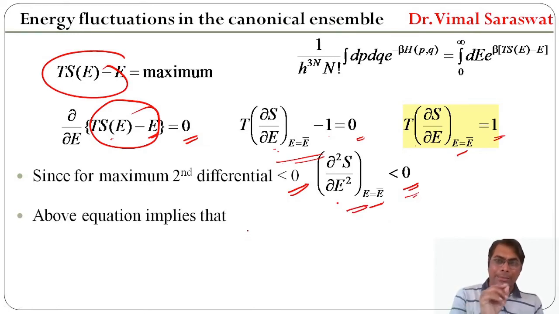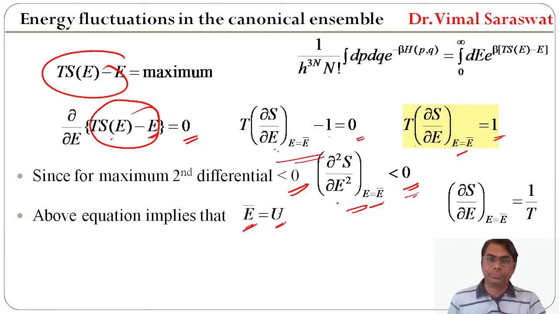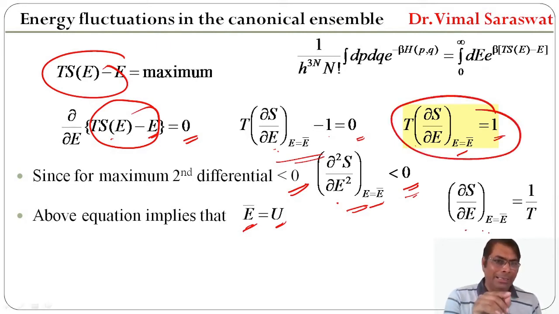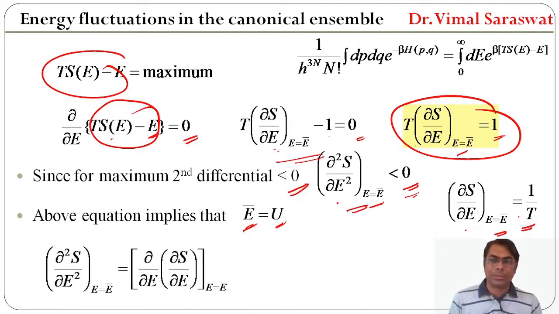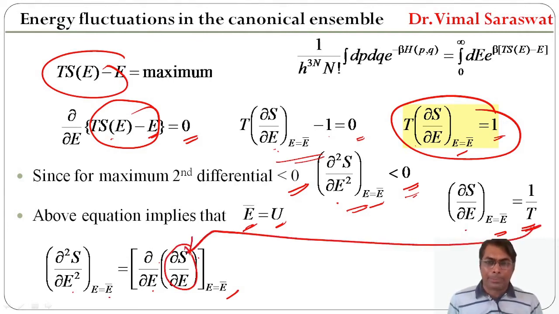Above equation implies that E bar equal to U. Now from here, ∂S/∂E at E equal to E bar equals 1/T. So ∂²S/∂E² at E equal to E bar is equal to ∂/∂E of (∂S/∂E at E equal to E bar), and ∂S/∂E is actually 1/T. So we replace this with 1/T.